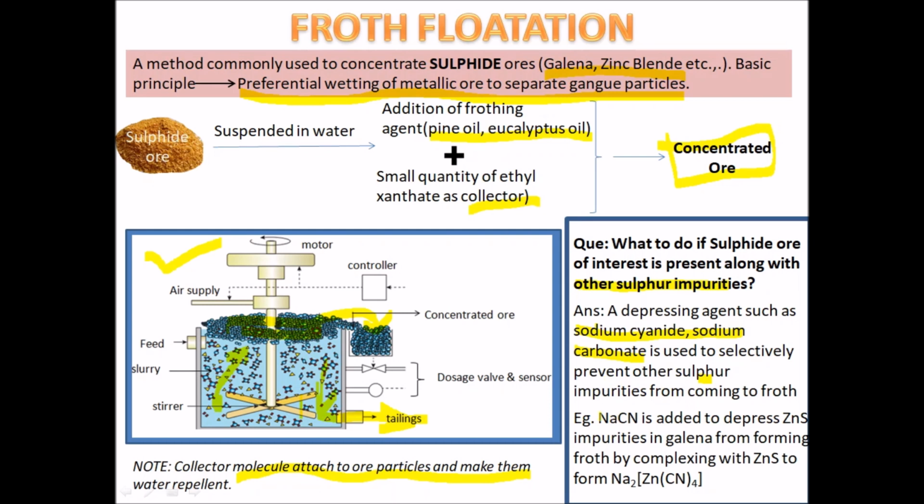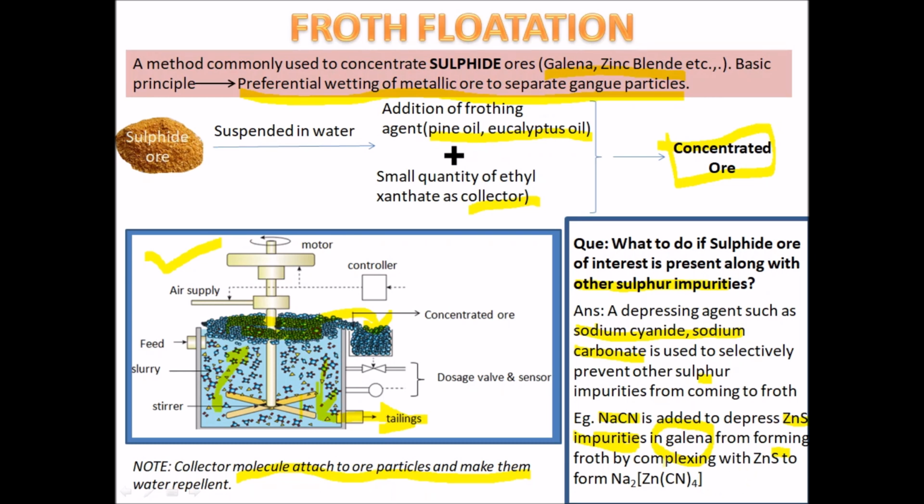If more than one sulfide ore is present, for example, in the extraction of lead from galena, two sulfide ores such as PbS and ZnS are present, in which ZnS is considered an impurity. To remove this impurity of ZnS from galena, a depressing agent like sodium cyanide is used.